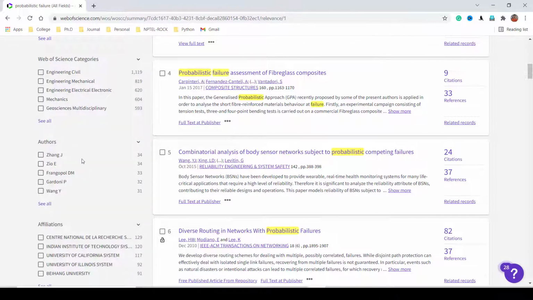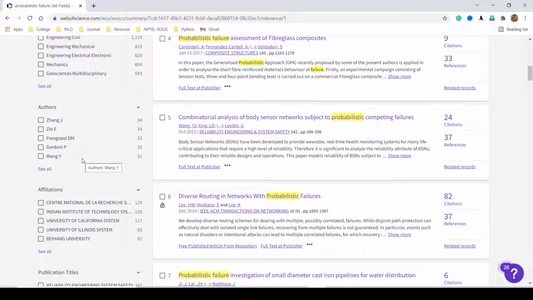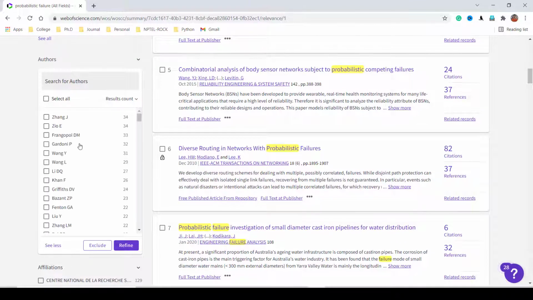And the main important thing, if you are doing any research on a particular topic, search the keyword and you will see how many authors are working on the same topic. This is very interesting. You will see there are many authors working on this keyword like probabilistic failure.